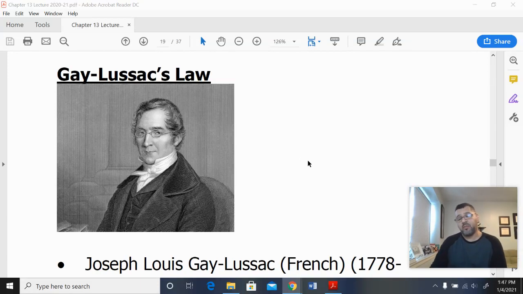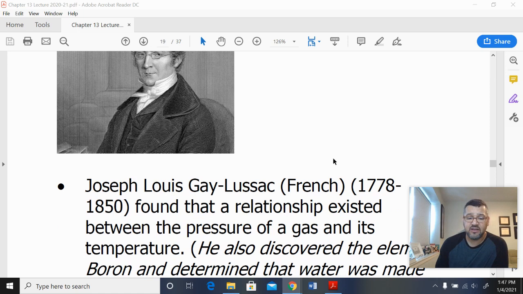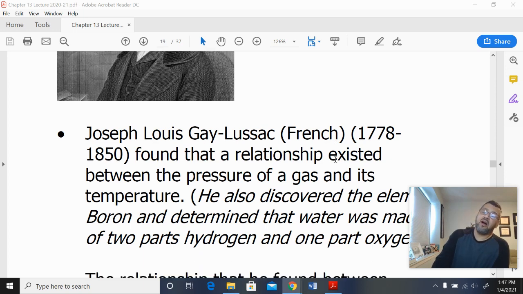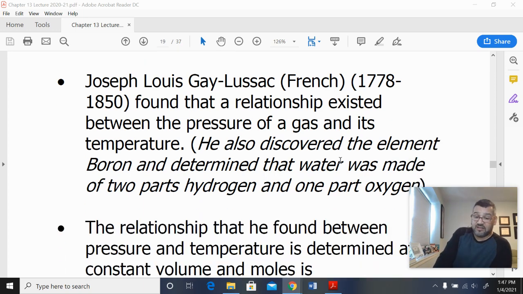The next guy to come up with something with gas laws was Joseph Louis Gay-Lussac. He was a French chemist, and in the early 1800s, he developed a relationship for pressure and temperature, which I think will make a lot of sense to you. Also, he was the scientist that discovered the element boron, and he was the guy that came up with the relationship that in water there's two hydrogens for every one oxygen. So kind of important what this guy came up with.